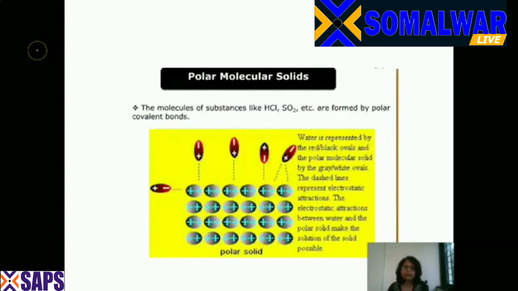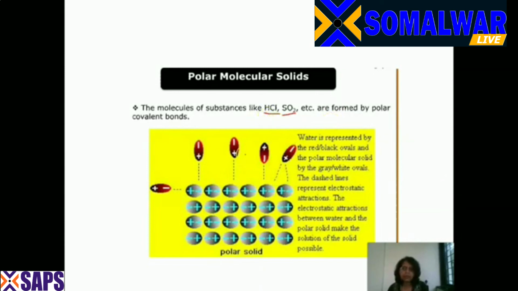The first one is the polar molecular solids, and the examples being HCl and CO2. आपने 11th में जब intermolecular forces किए थे dipole induced, तो आपने example देखा था HCl का.